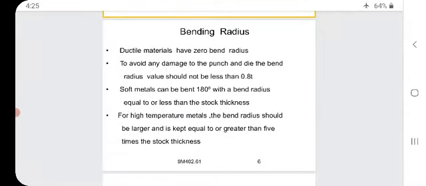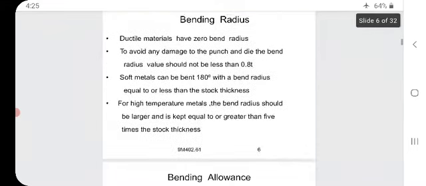Soft metals can be bent 180 degrees with a bend radius equal to or less than the stock thickness. So, these are the parameters which we have to take into consideration during the bending. For high temperature metals, a bend radius should be larger and is kept equal to or greater than 5 times the stock thickness.